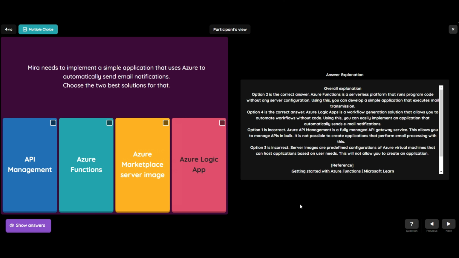Now, option 1, API Management, is incorrect. Azure API Management is a fully managed API gateway service. This allows you to manage APIs in bulk. It is not possible to create applications that perform email processing with this. Option 3, Azure Marketplace Server Image, is also incorrect. Server images are predefined configurations of Azure virtual machines that can host applications based on user needs. This will not allow you to create an application. Okay, let's see question number 5.